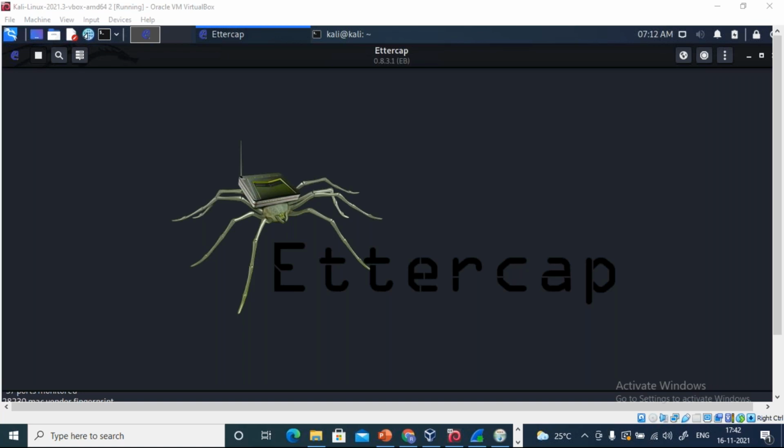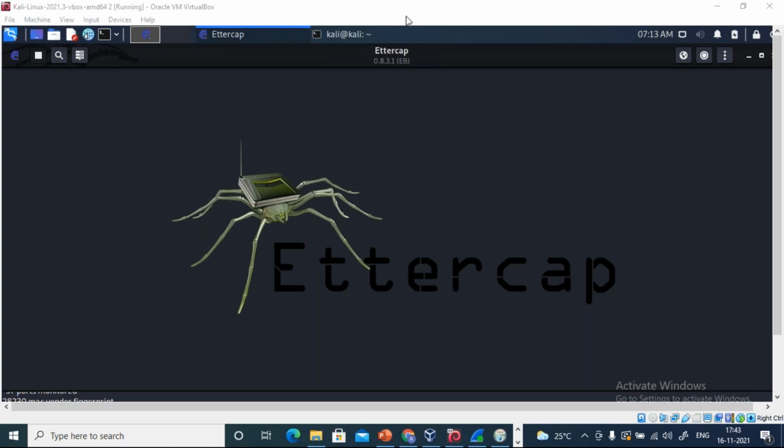To collect the information. Correct, Alexander. See, if I have to tell in technical terms, sniffing is nothing but monitoring and intercepting data packets passed through a network with the help of specialized tools called packet sniffers. Okay, it is also called sniffing. You can make a note of it. Okay, I'll add that definition later. I hope it is clear. Monitoring and intercepting data packets passed through a network is known as sniffing. That you do with the help of one tool. So here we are using the tool Ettercap, right? Searching and capturing the data.